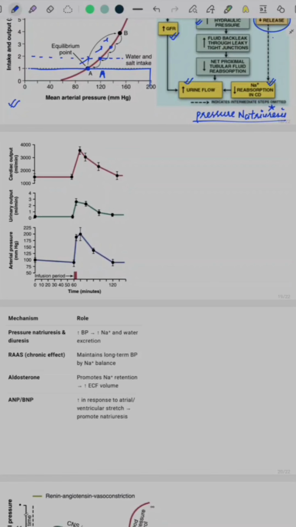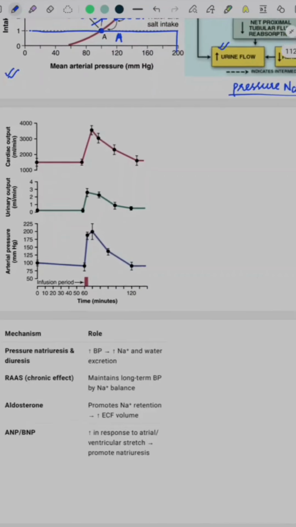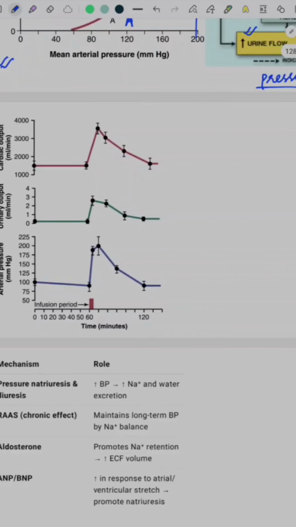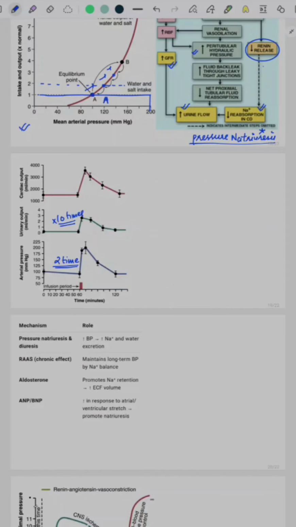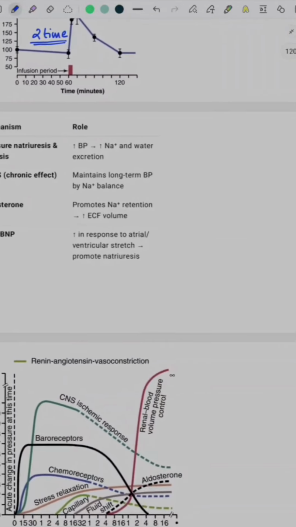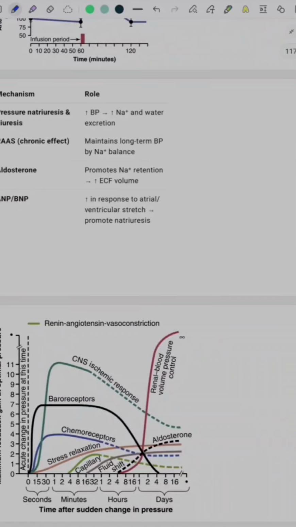Now this long-term regulation of BP by kidney is one of the most important regulations because it has the highest efficacy of regulation. As you can see, even when there is elevation of arterial pressure by just 2 times, the urine output can become more than 10 times for the regulation of BP. So this shows how highly efficacious the renal regulatory system of BP is. So this basically summarizes the long-term regulation.